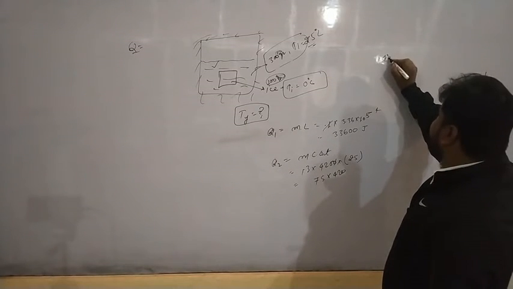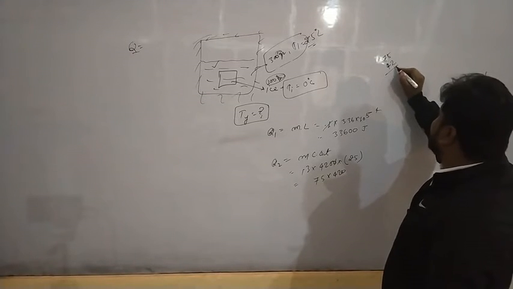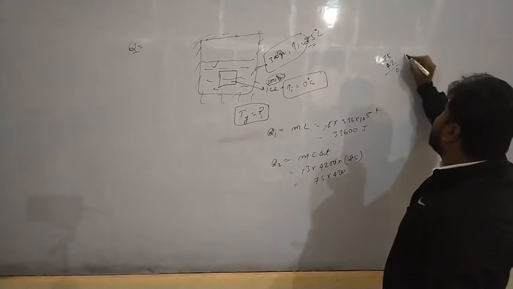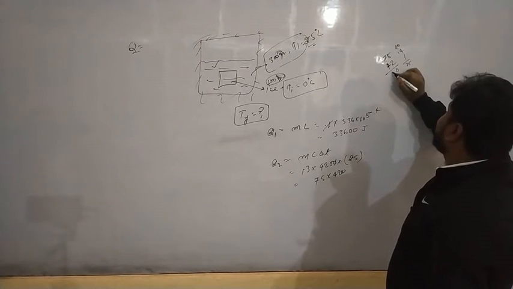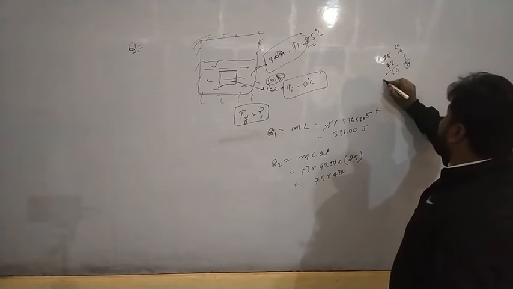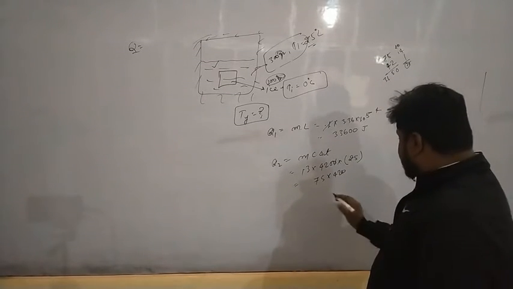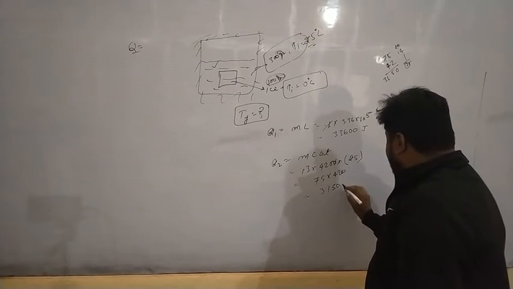If we do 75 and 42, we get 31,500 joules.